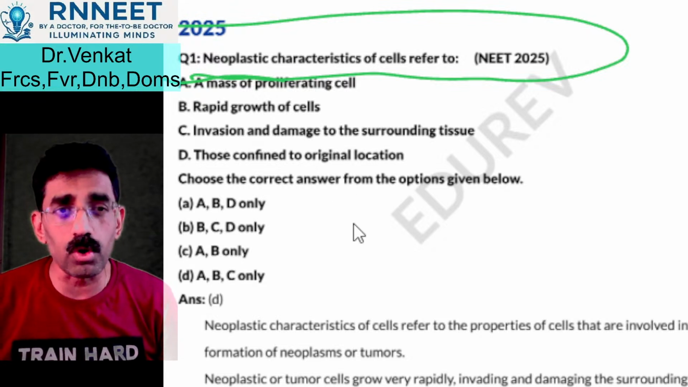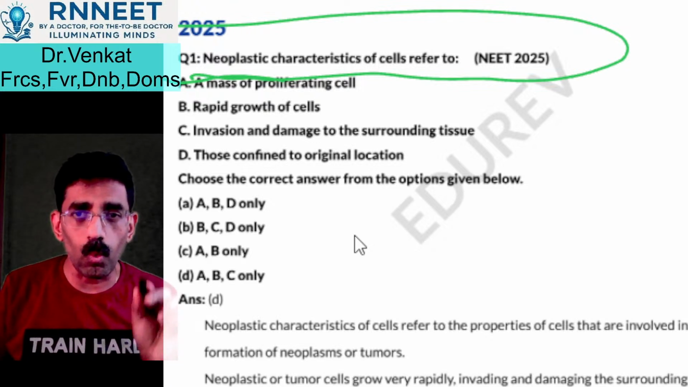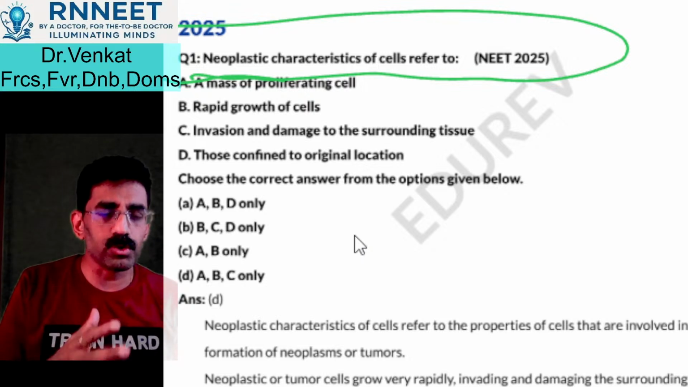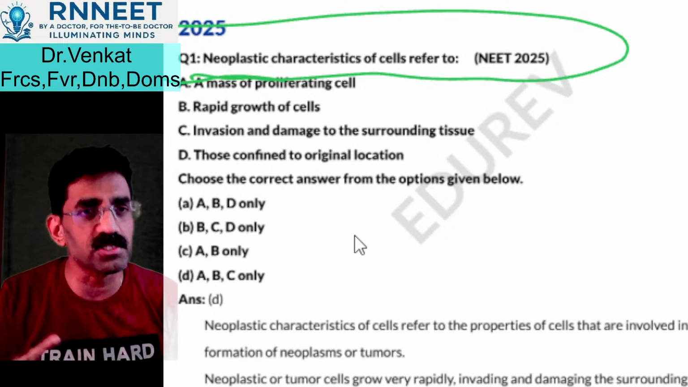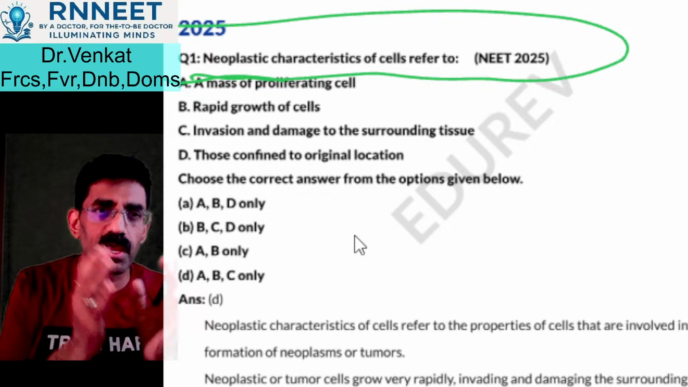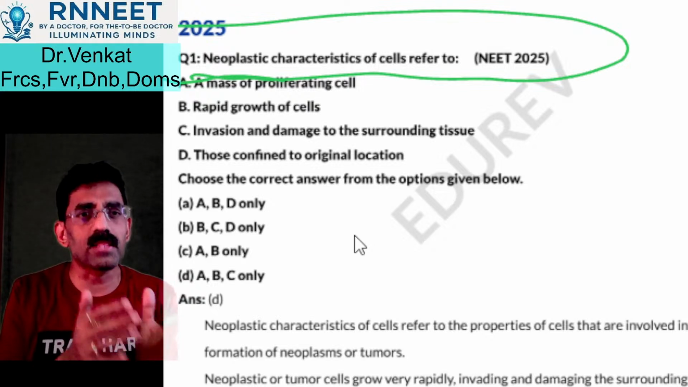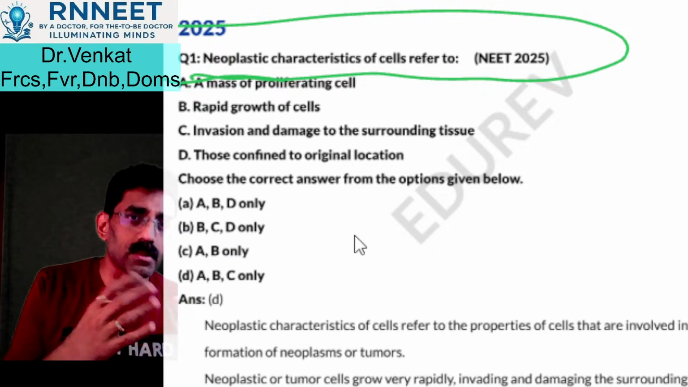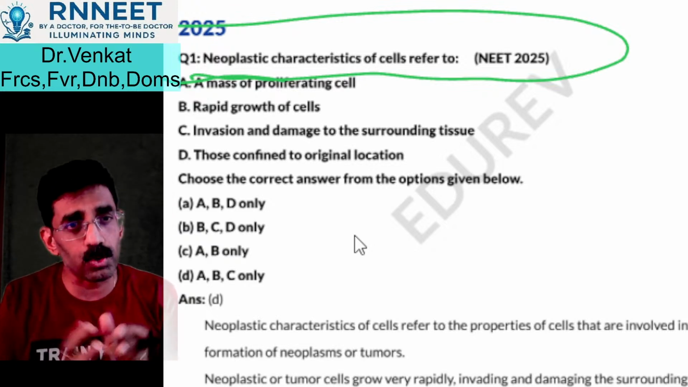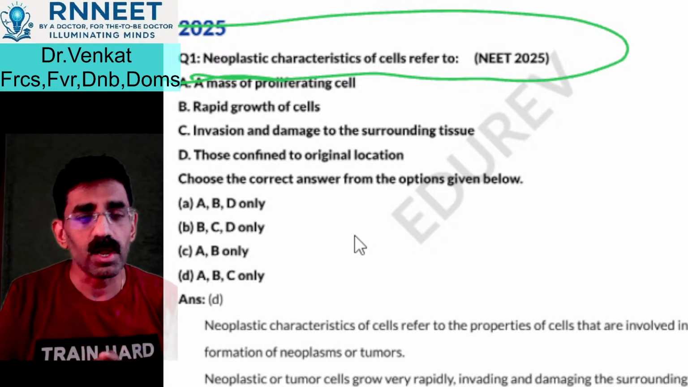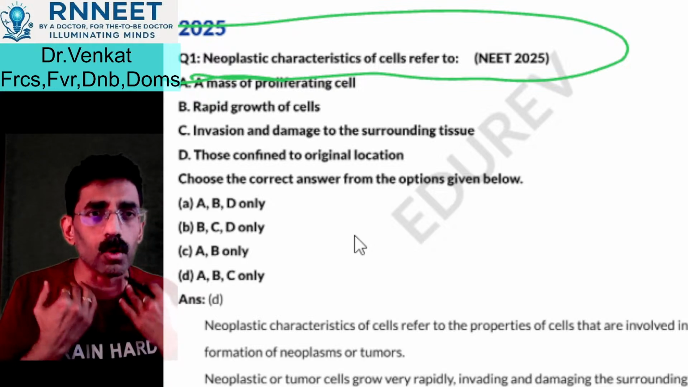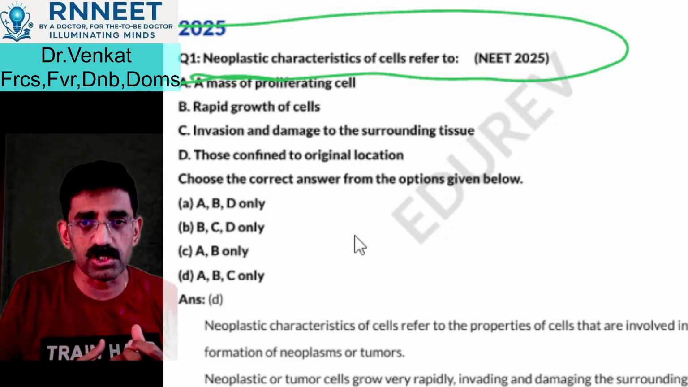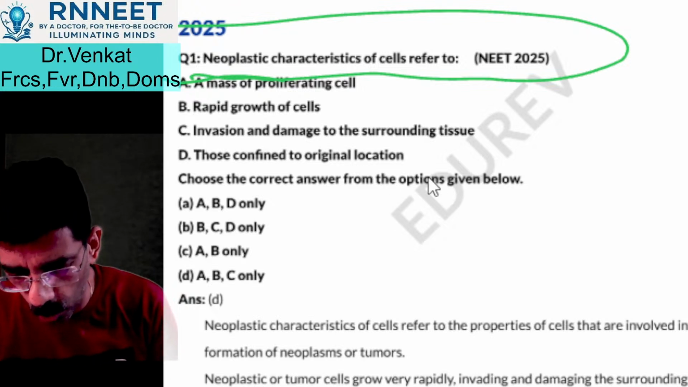Those confined to the original location. Now, you know that neoplastic cell means anything that grows rapidly. So they are neoplastic means they are cancerous cells. They will tend to grow beyond their limit. So they are not confined to where they actually belong. If it is a liver tissue, it will tend to grow outside the liver. If it is a stomach tissue, it will tend to grow outside the stomach. If it is an esophageal tissue, it will tend to invade the surrounding tissues, going to the larynx, the trachea, and the other places. So they are not confined to the original location.